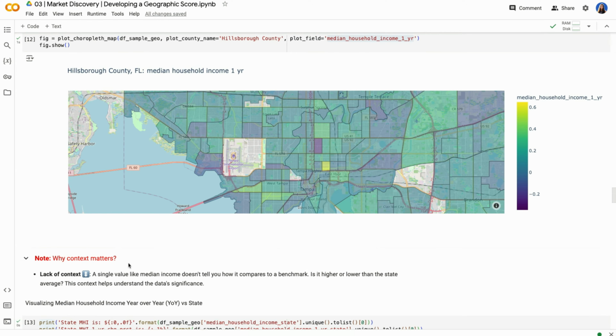So we're still lacking context. A single value like median income doesn't tell us how it compares to a benchmark. For example, is this 54% growth only good in Tampa, or is it pretty much the same as what we're seeing across the state? Giving us that context really helps with significance.